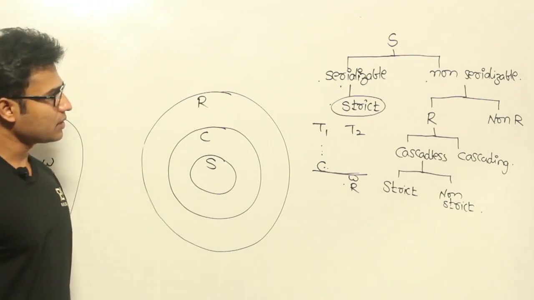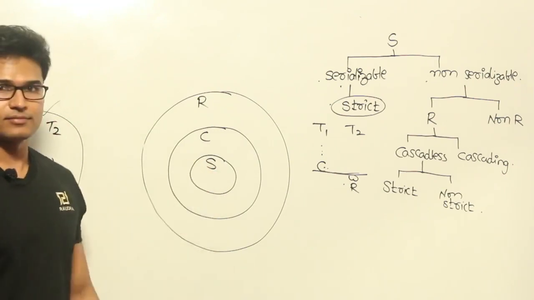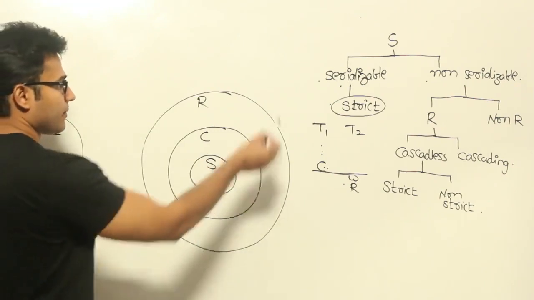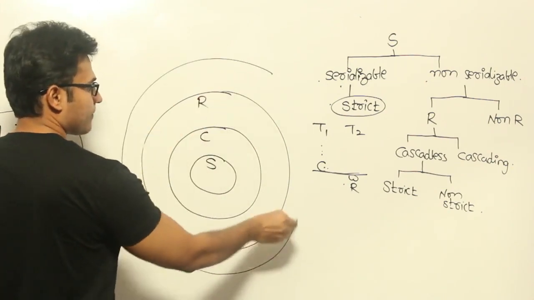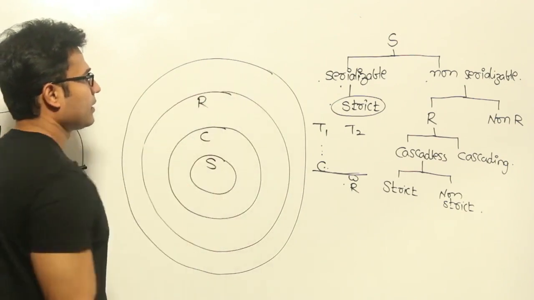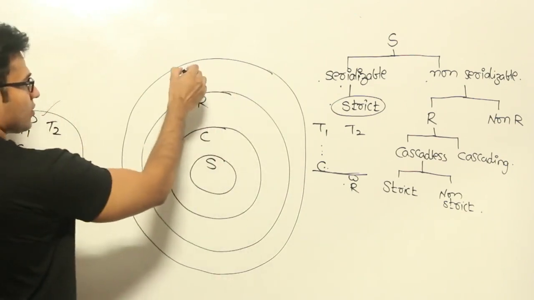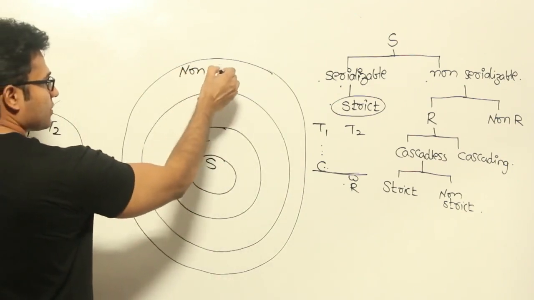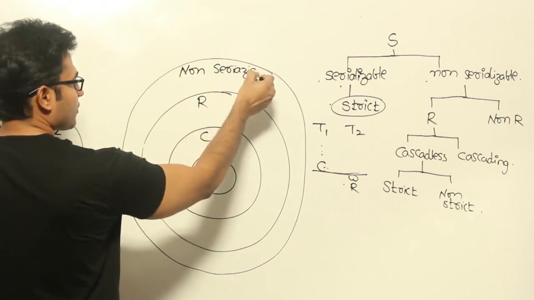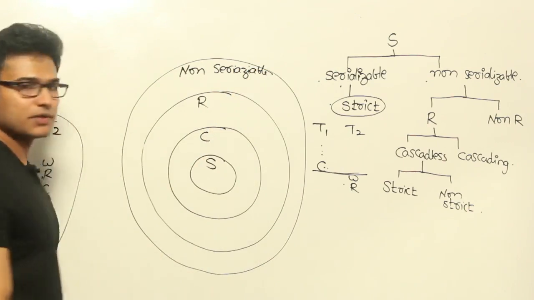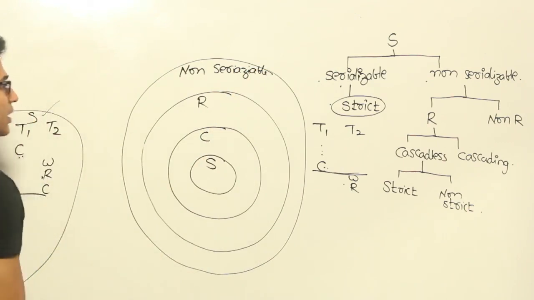So if you look at it in terms of this diagram, you can say that this is the set of all non-serializable schedules. Got it?